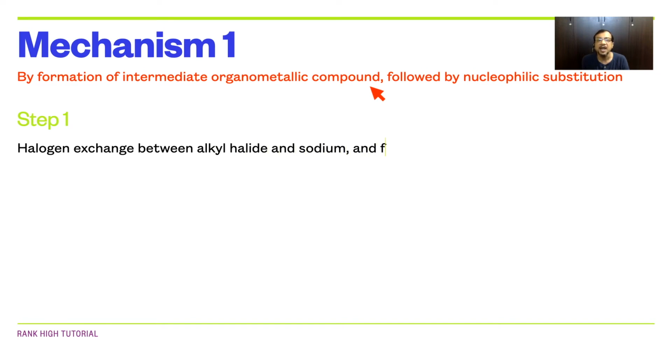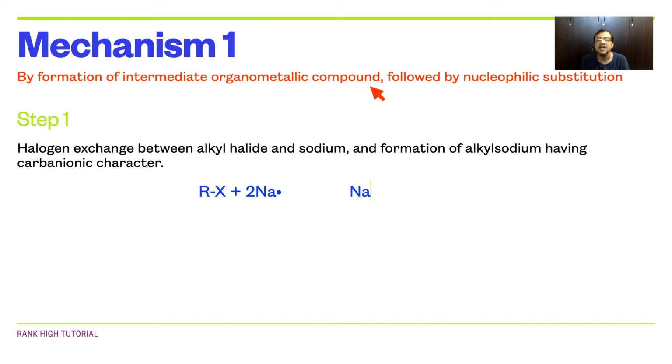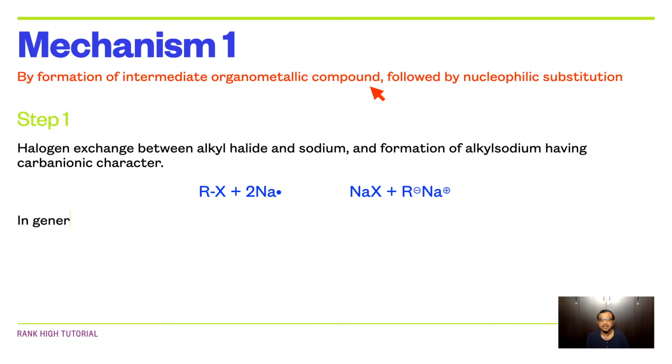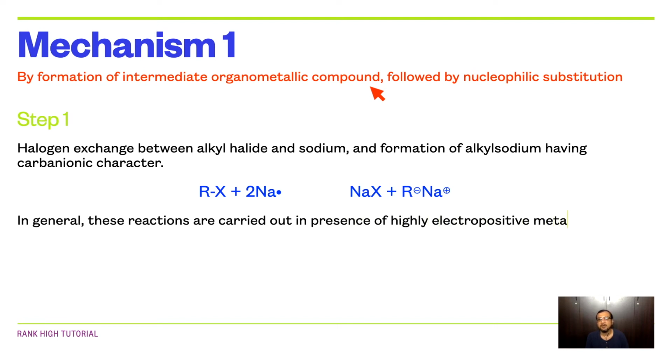The alkyl halide molecule will react with sodium free radical, which is produced in situ, forming sodium halide and the carbanion. In general, these reactions are carried out in the presence of highly electropositive metals to generate a carbanion, which is the effective nucleophile.